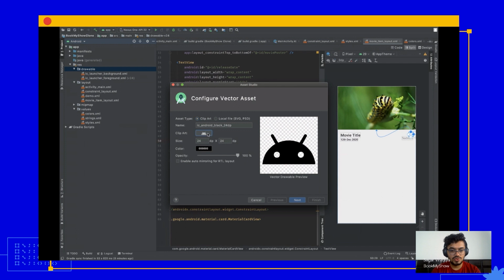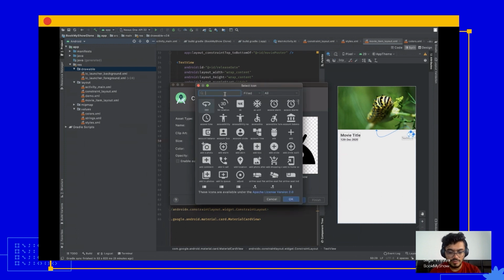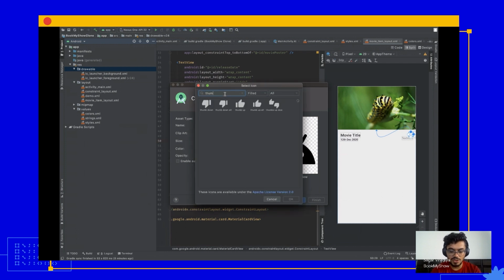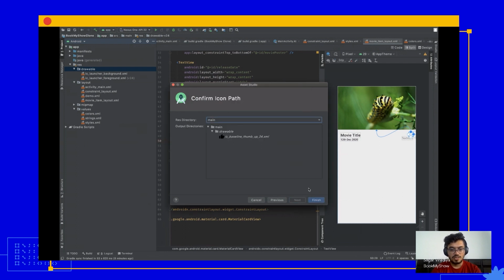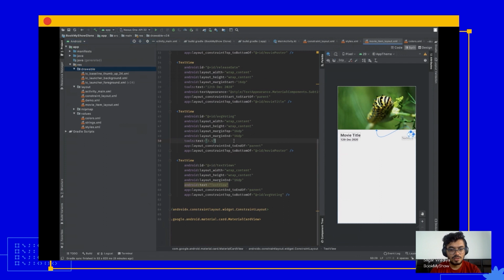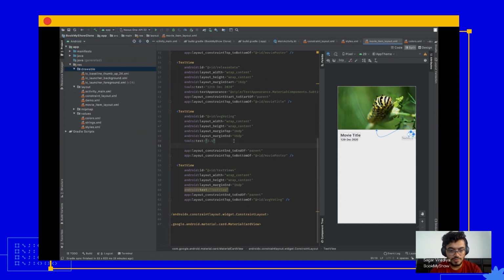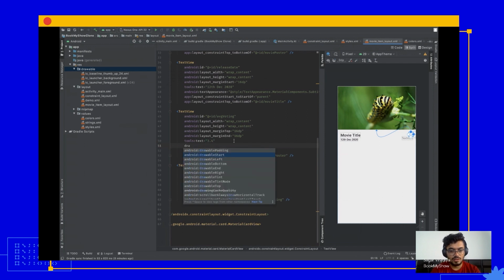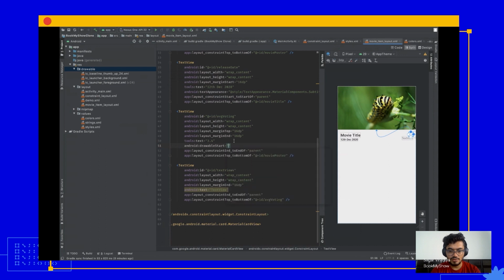Android Studio ships with a bunch of vector assets, so you can choose one of them. To give the icon to the left-hand side of this text view, you can use drawable left or drawable start, and you can reference this.